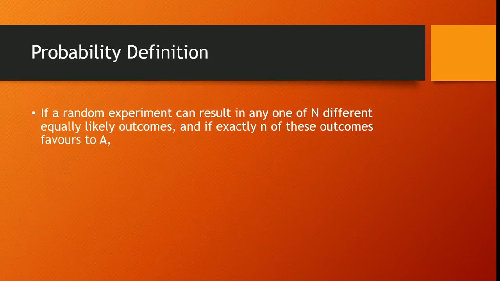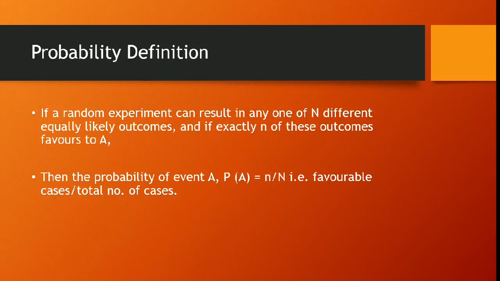Now let's talk about the definition of probability. So let's take a random experiment and there are total N different equally likely outcomes. And we have an event A which occurs exactly n number of times. Then we define probability P as the favorable cases divided by the total number of cases, that is small n by capital N.